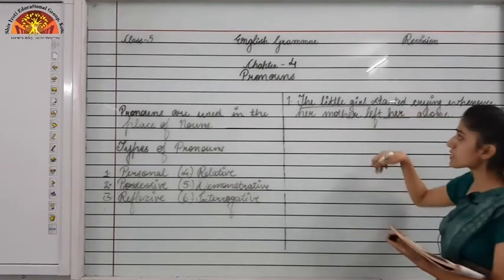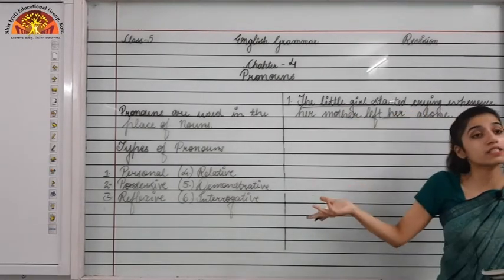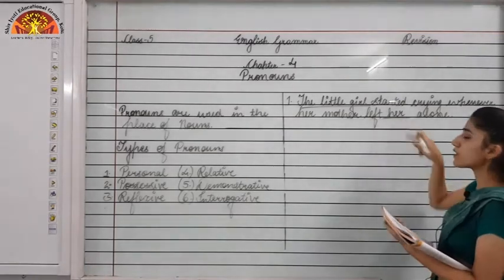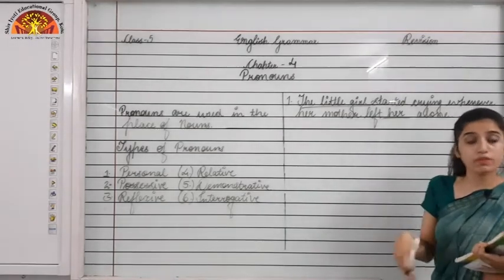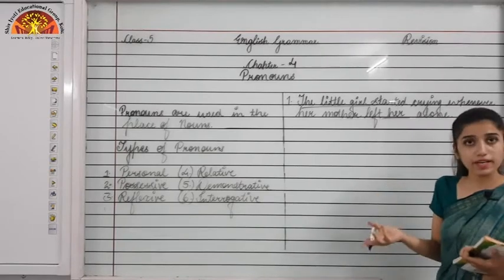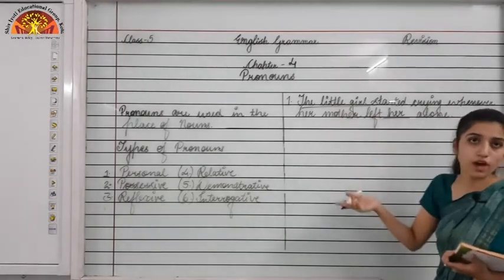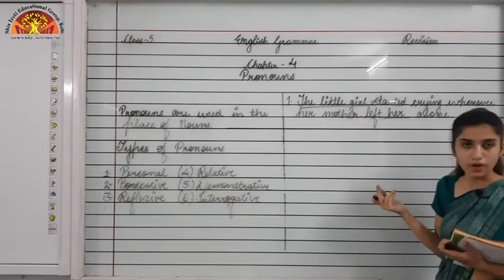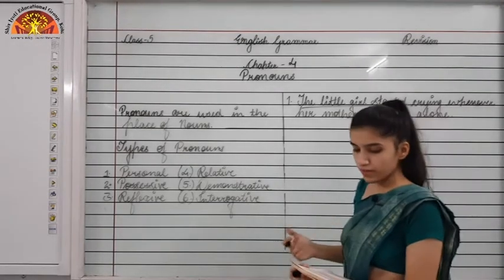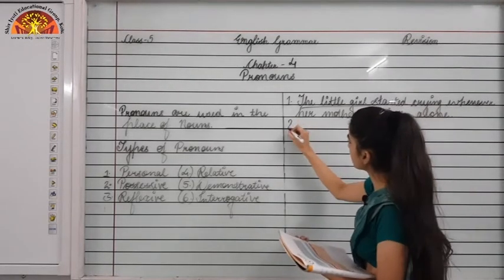Okay, let's suppose if in this place I say the little boy, then what will you write over there? "Him" will come, because we are talking about a male, right? The subject is changed now. That is why we will be using "him". Okay, so now moving to another example.